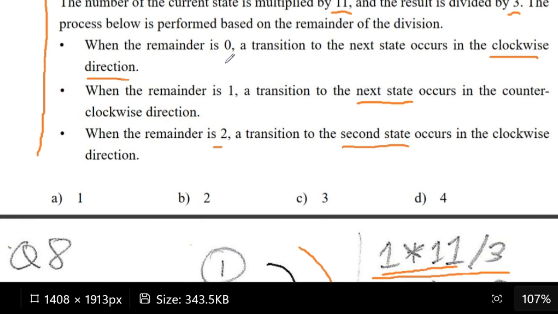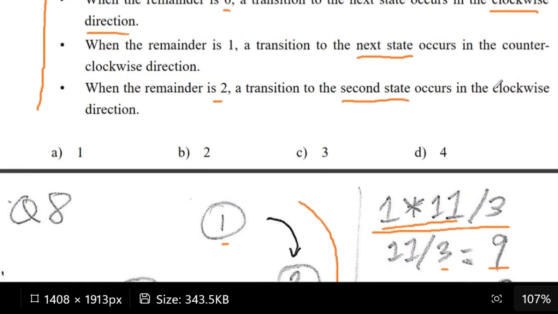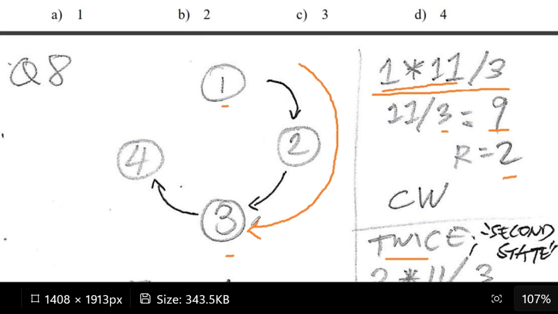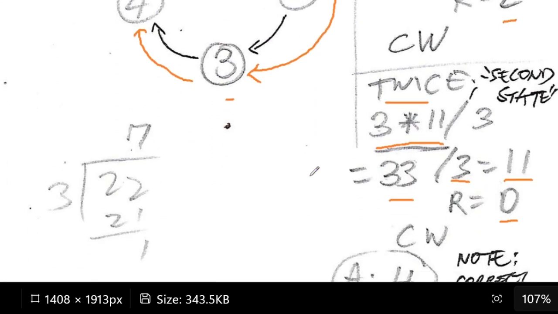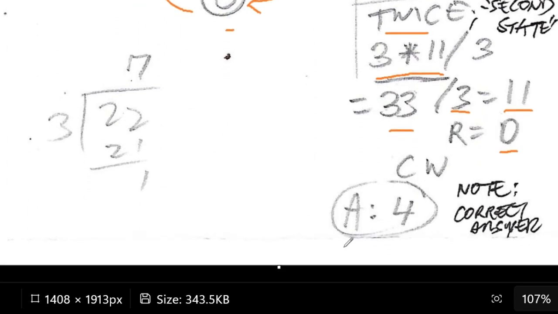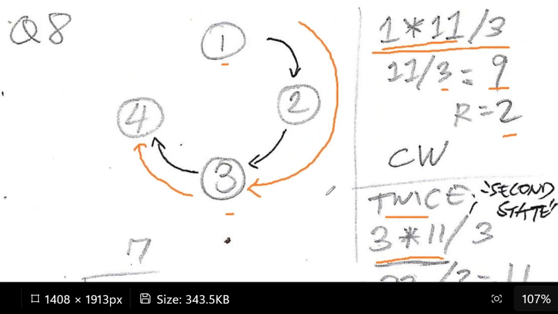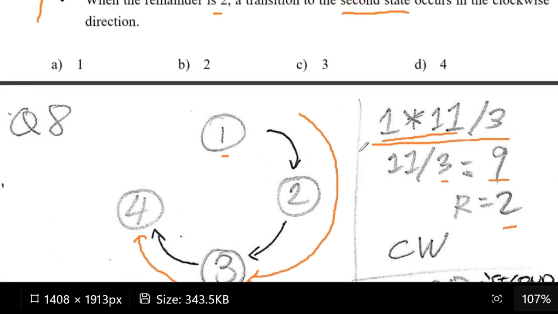So the remainder is 0, and we go to the next state via clockwise direction, and that gives us, from the diagram, from 3 we get to 4. That's why among the choices we choose the letter with the number 4, and that letter is letter D.